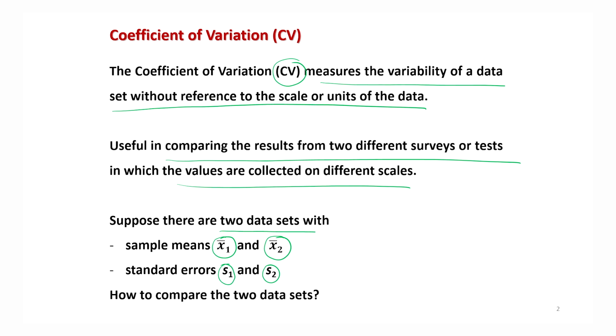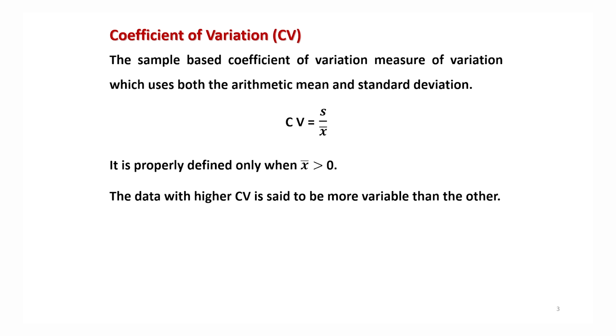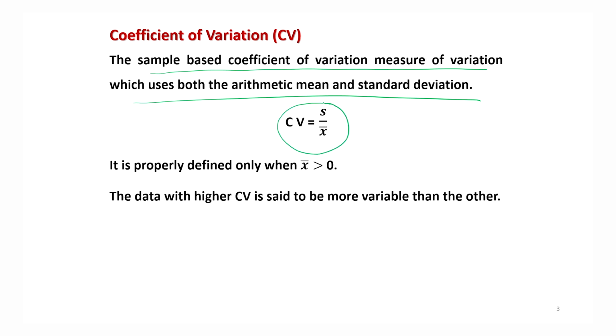Up to now we have considered either the sample means or the variance or standard deviation, standard errors. So, now we can use the concept of coefficient of variation. The sample based coefficient of variation measures the variation which uses both arithmetic mean and standard deviation, and it is defined as the ratio of standard deviation and x bar.